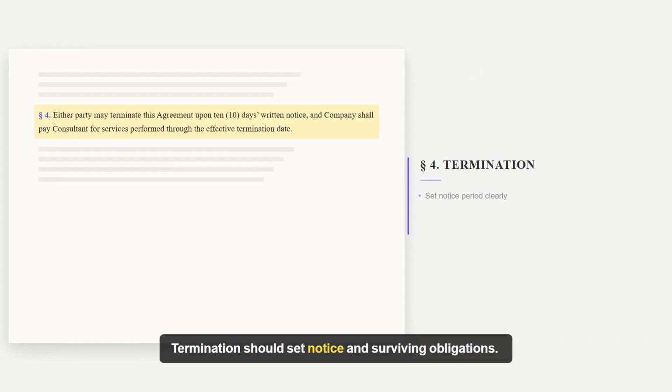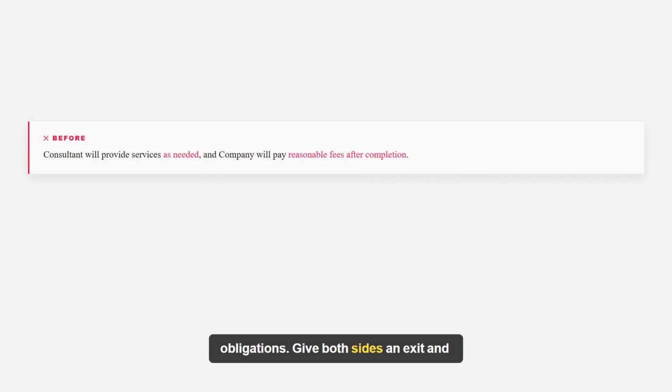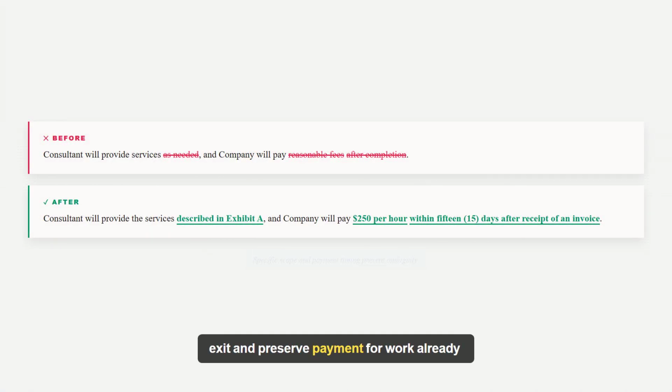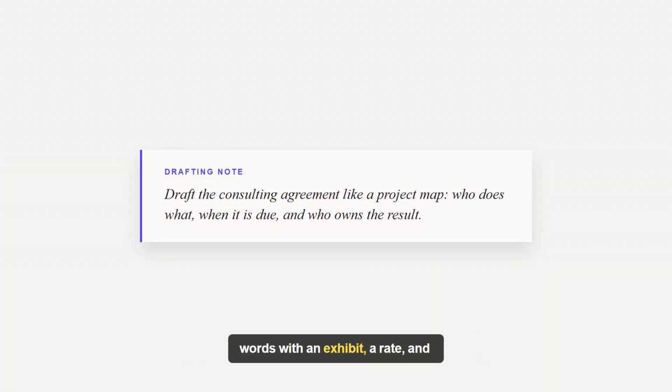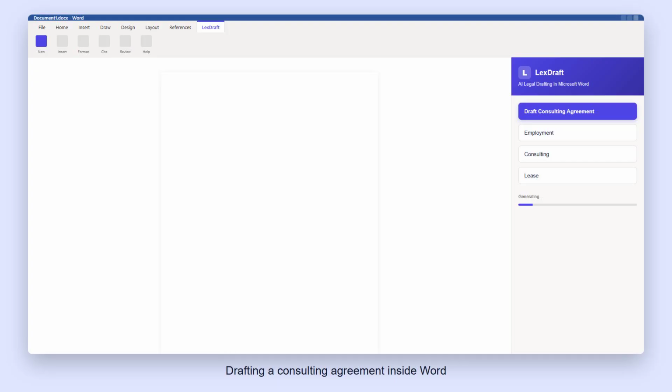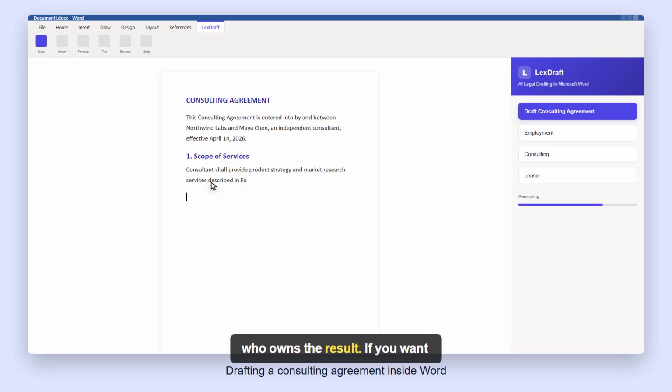Termination should set notice and surviving obligations. Give both sides an exit and preserve payment for work already done. Replace vague words with an exhibit, a rate, and a payment deadline. Treat the agreement like a project map: who does what, when it is due, and who owns the result.